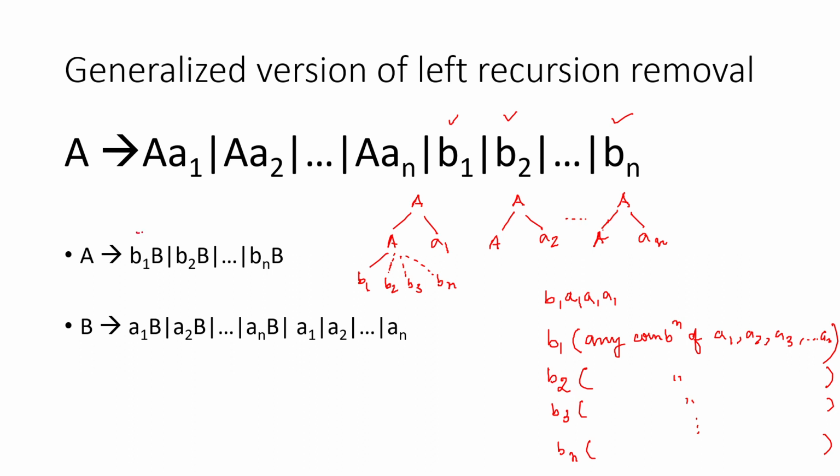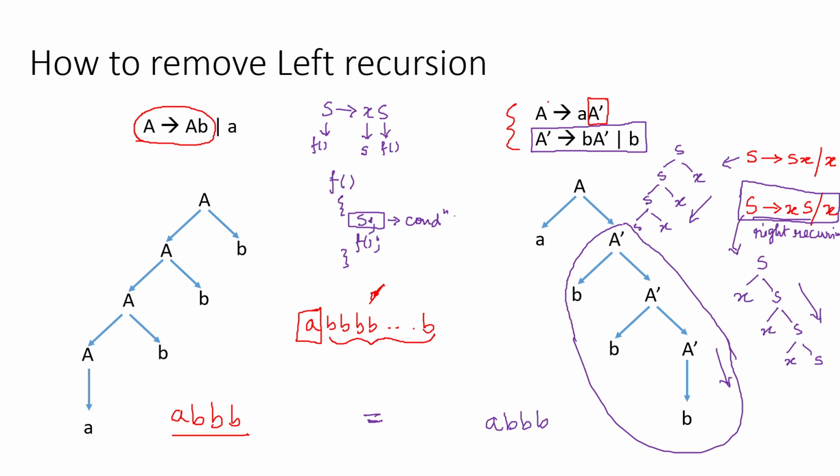It can be B1B' or B2B' or BnB', but B' is the new symbol. Since I have many provisions, either B1 or B2 till Bn at the first symbol, so obviously I have to keep them in order. But this is the new symbol. As in previous case, it was A dash.